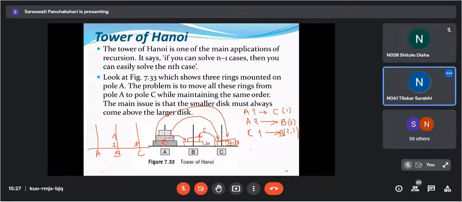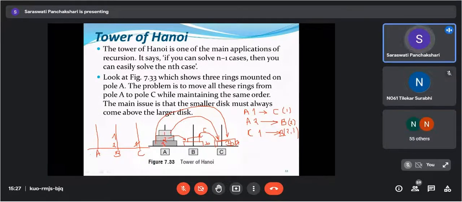Yes, ma'am. Now which disk does your pole C contain? Nothing, ma'am. Okay, your pole C does not contain any disk. But what does your pole A contain? Disk 3. Okay, it contains disk 3. So what can we do?